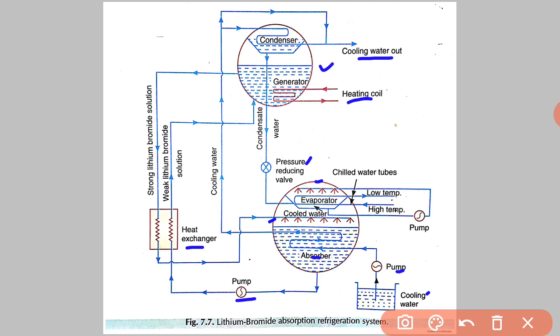Lithium bromide is corrosive, so we have to add inhibitors to avoid corrosion. Lithium chromate is used as the corrosion inhibitor.